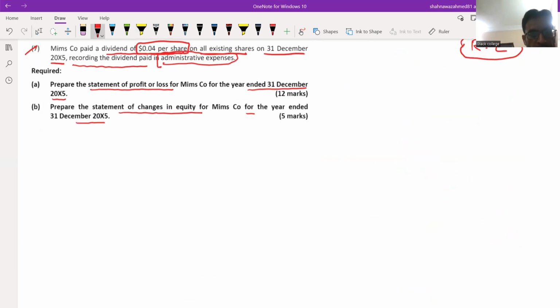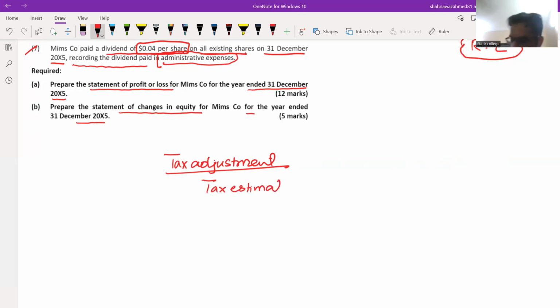See the tax adjustments. First, the current year tax adjustment. We have a refund given in the question, so the tax estimate refund is negative 1,200. It's a refund, that's why it's negative.